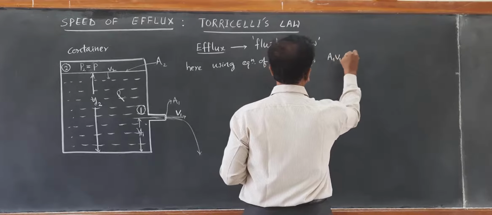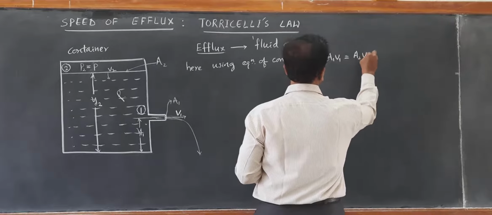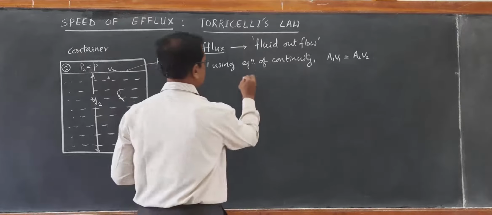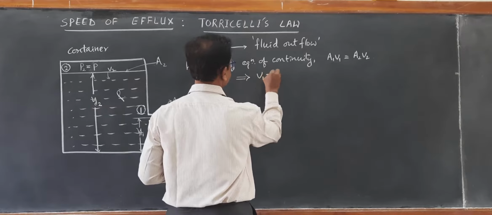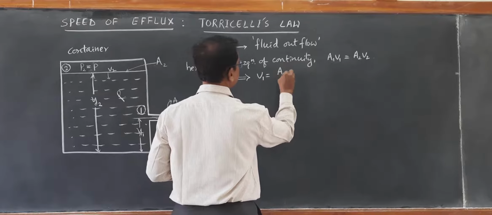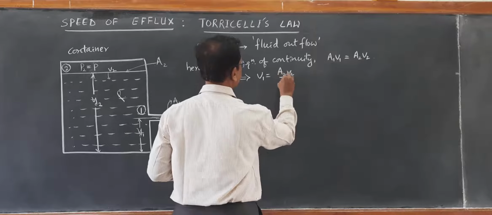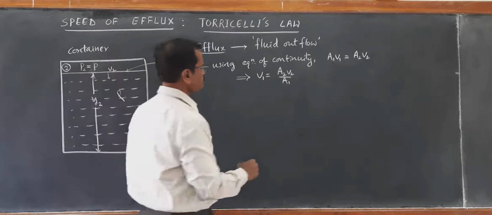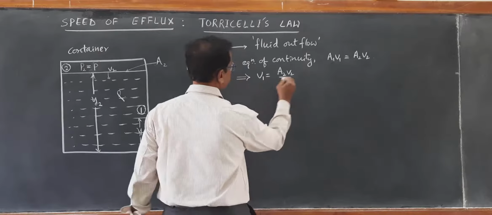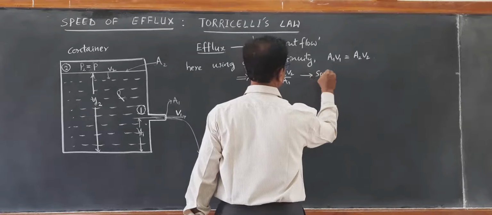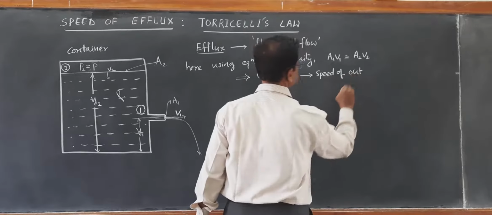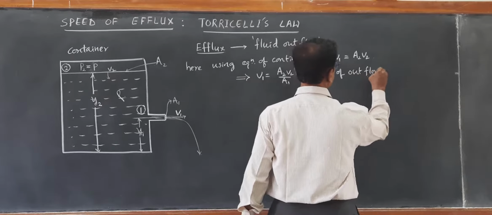Using the equation of continuity, A1 V1 equals A2 V2. Therefore, since we want to measure V1, V1 is equal to A2 V2 by A1, that is A2 by A1 into V2. So this is the speed of efflux, the speed of outflow.